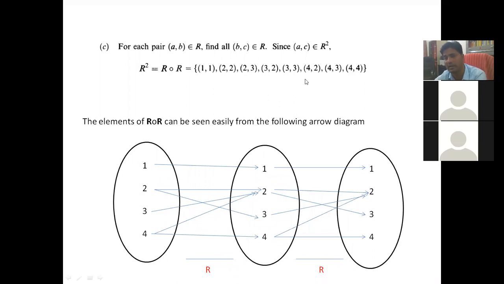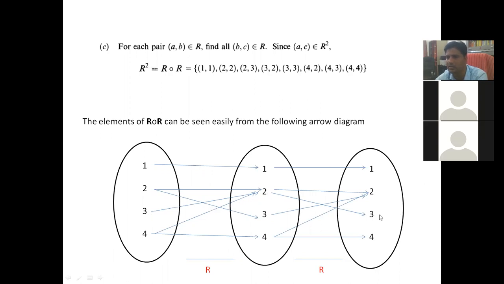You see, in your given relation 3 3 was not there, but in R composition R, 3 3 is also there. You see how: it is 3 to 2 and 2 to 3. So starting from 3, you reach 3 by a 2. You skip this 2.